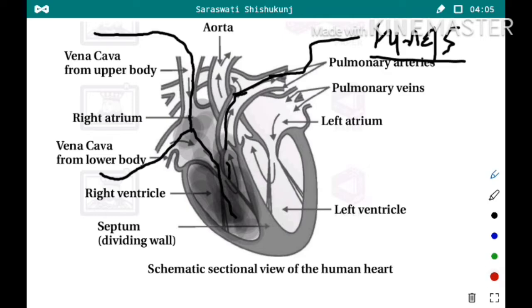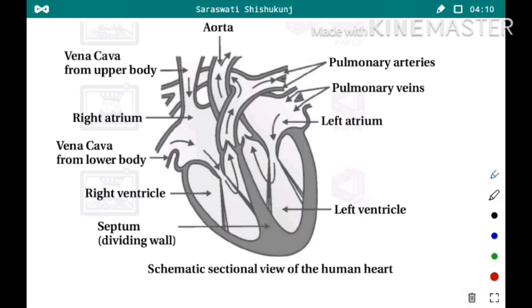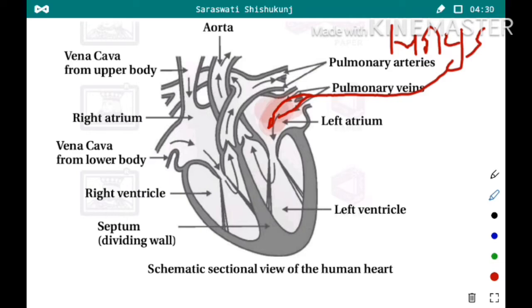So see here, pure blood we will indicate with the red color. So from the lungs, the pure blood comes by pulmonary veins into the left atrium. Here in the left atrium, the pure blood is stored.